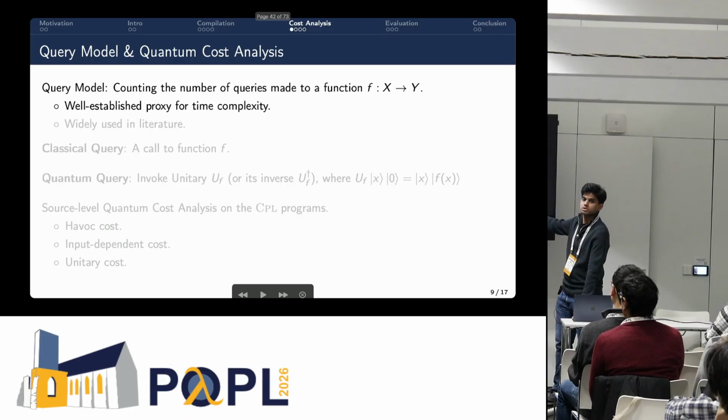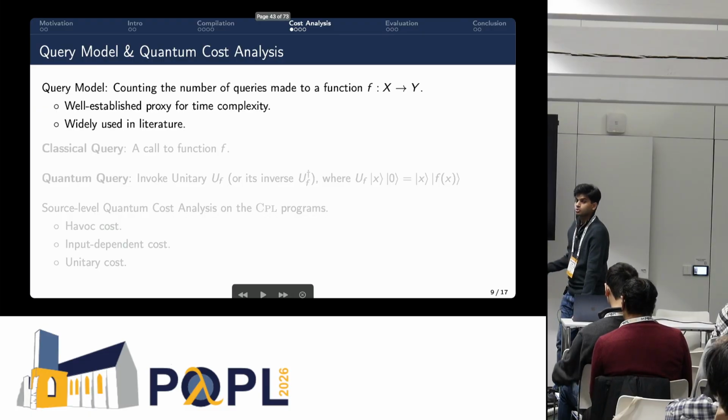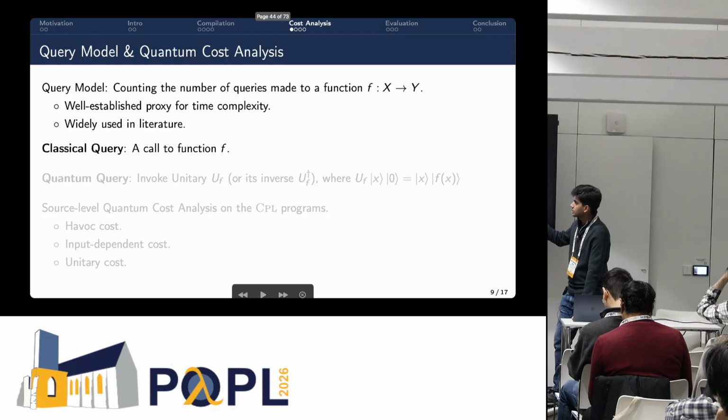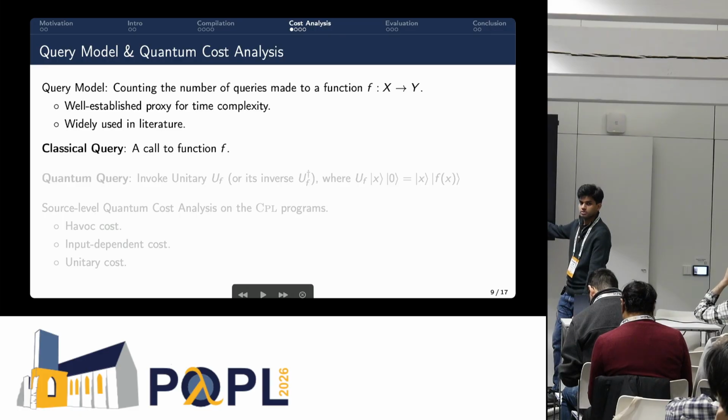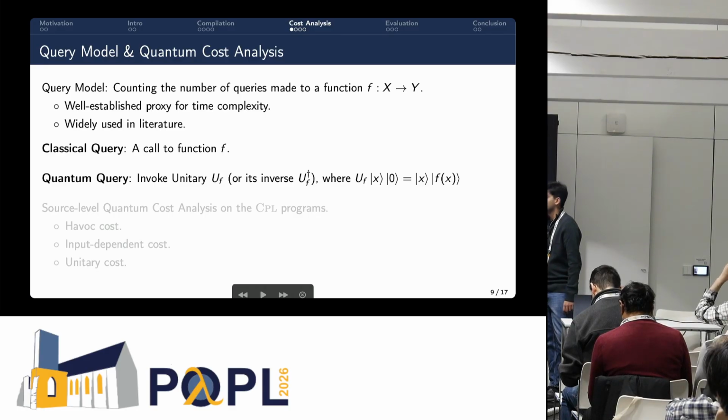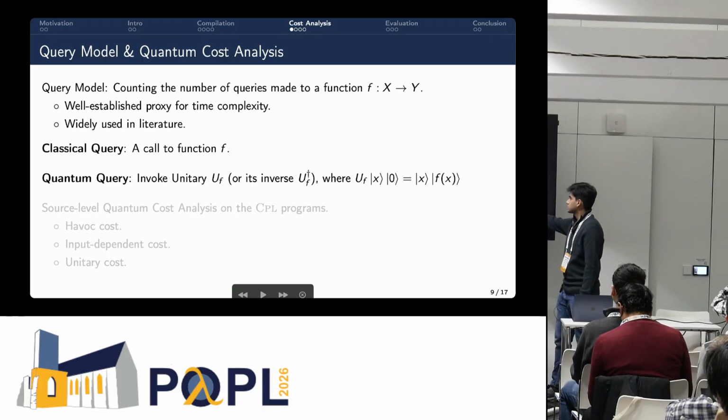It's a well-established proxy for a lot of other models, time complexity being one. It's also widely used in theoretical quantum computing literature. So precisely, a classical query is just a call to a function f. In the quantum setting, a quantum query is actually invoking a unitary UF, or its inverse. And exactly what it means to be UF in this case is defined by this statement.